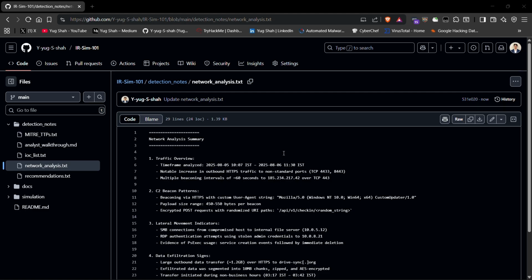The network analysis fills in the adversary's post-access behavior. The time frame shows outbound HTTPS on non-standard ports beginning roughly every 60 seconds. A custom user agent and encrypted POST requests with randomized URLs suggest lateral movement and exfiltration, which is encrypted. Finally, TLS cert anomalies and DNS tunneling attempts to random subdomains.